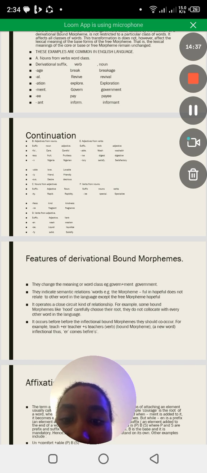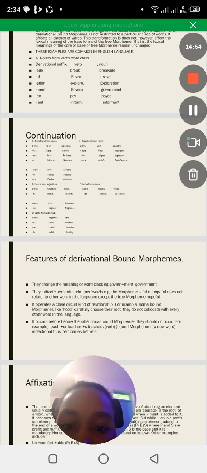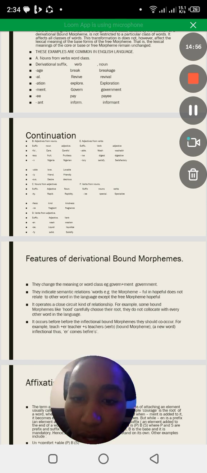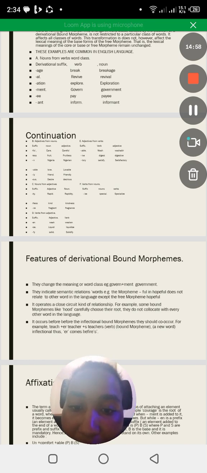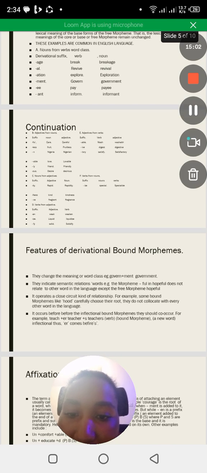Then the third one is we can also derive nouns from adjectives. For example, when we consider the suffix ity, then we have the adjective rapid. Yes? Which word will be formed? Rapidity. Right? Then when we have the suffix ness, then we have the adjective kind. We form which word? Kindness.